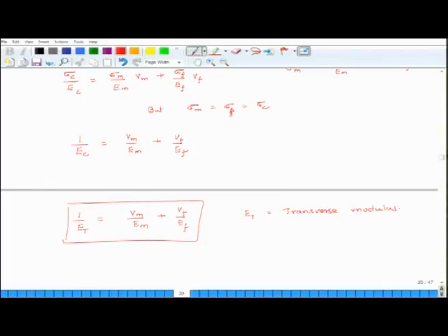Okay. So, this is our first approach, and as I said earlier, it is a very crude approximation. Why is it crude? We will see tomorrow. But this is a good starting point for predicting the transverse modulus of a unidirectional laminate or unidirectional composite. Tomorrow we will discuss what this expression means, what its limitations are, and how we can get better estimates of transverse modulus using other methods.